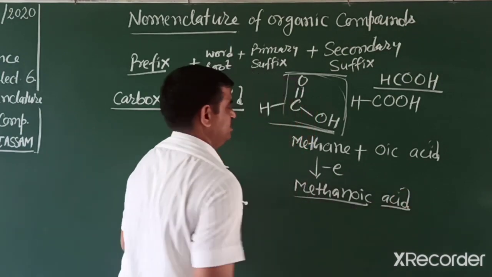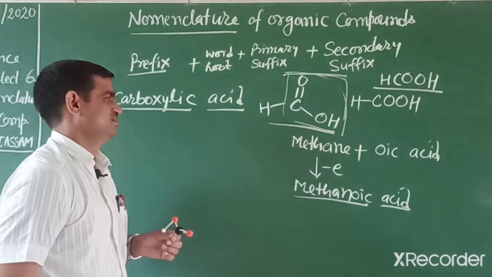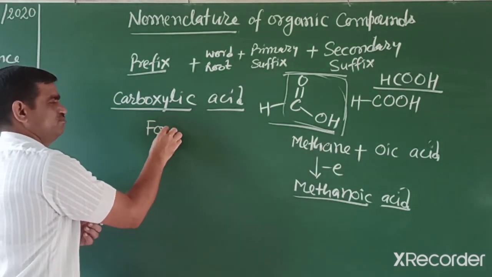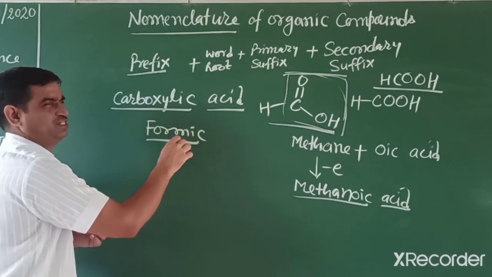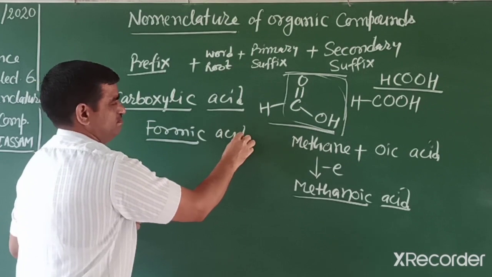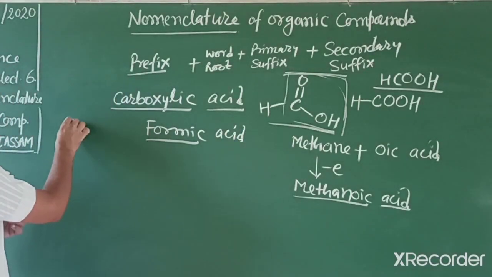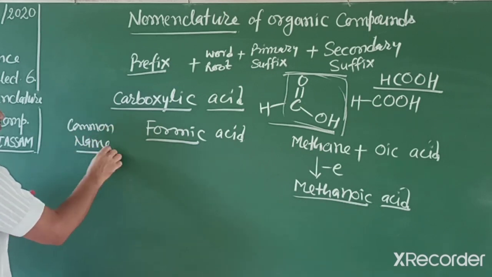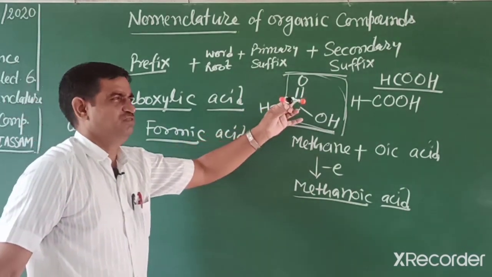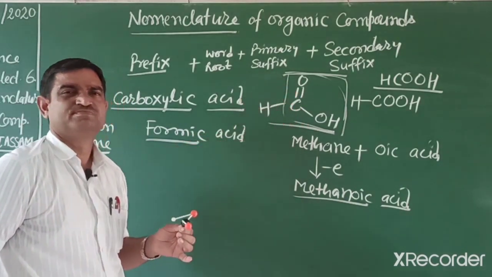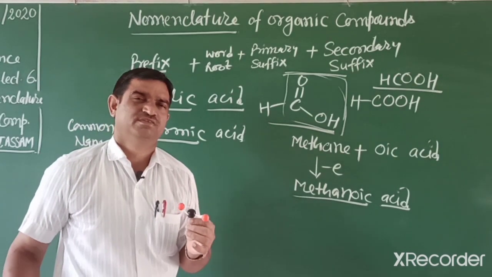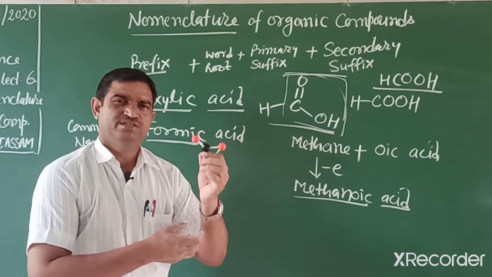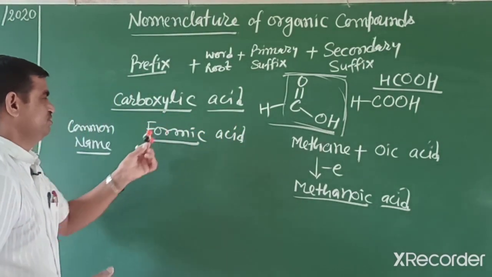Students, this one is again also a poisonous acid, and its common name, as we discussed earlier, is formic acid. In the acid-base chapter we already discussed its name, formic acid, the common name given in your NCERT book. This compound, formic acid, is found in ant and bee stings. When a bee or ant bites our hand or body, it gets swollen due to this reason, that is acid, formic acid.